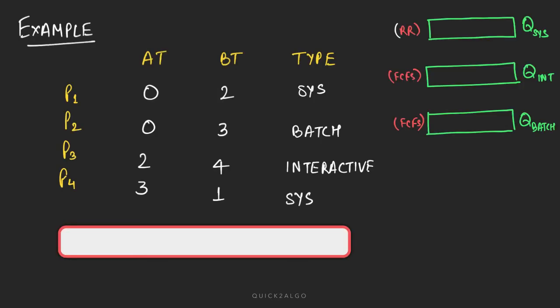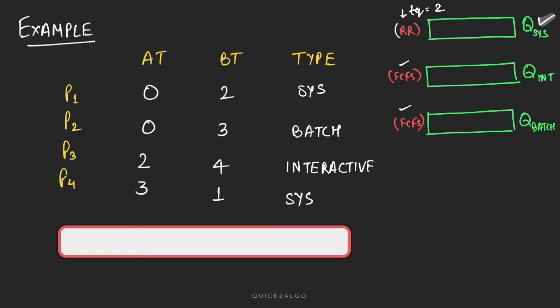Now look at the example, which will help us get a proper idea about how this algorithm works. One thing you should keep in mind is that every queue here will have its own scheduling algorithm, as we talked about in the very first slide. Suppose the system queue is following round robin with time quanta equal to 2, the interactive queue is following FCFS, and batch is also following FCFS.